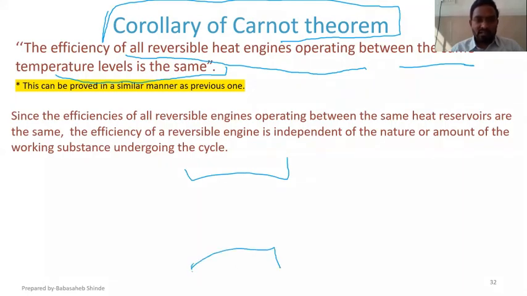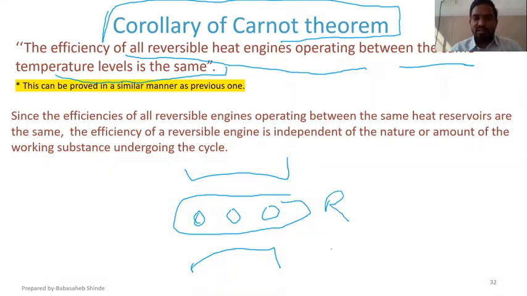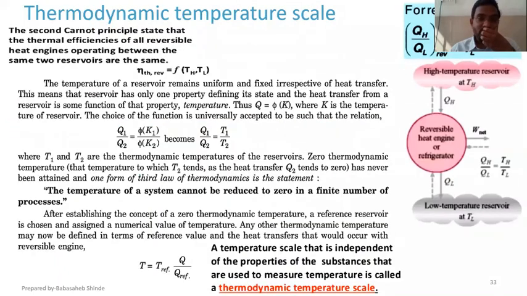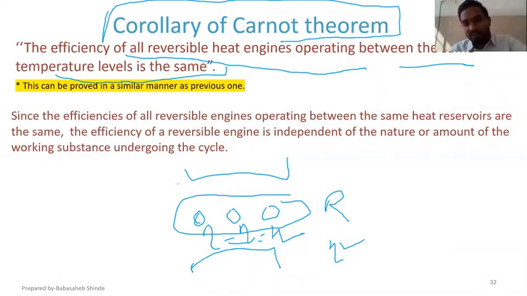If there are engines 1, 2, 3 or whatever engines there are, and if all the engines are reversible engines, then their efficiency is going to be the same. The efficiency of this one, this one, and this one is going to be the same, and this is the corollary.